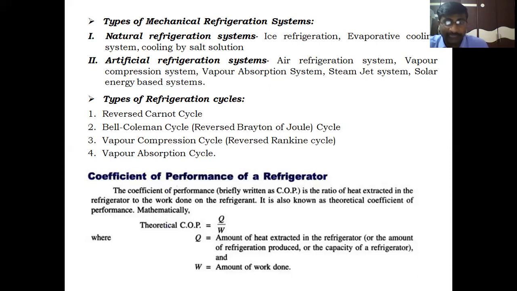It is also known as the theoretical coefficient of performance, the theoretical COP value. Mathematically, theoretical COP is Q by W. Here Q is the amount of heat extracted in the refrigerator and W is the amount of work. This Q is also called the refrigeration effect or desired effect of the refrigerator. And W is the amount of work given to the refrigerator to produce the cooling effect. Clear, students?